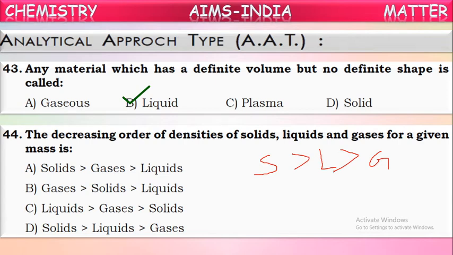See where it is mentioned solids, liquids, and gases. Sorry, this is also wrong. First, solids have higher densities, then liquids, and at last, gases. Okay, this is correct. The D option is correct.